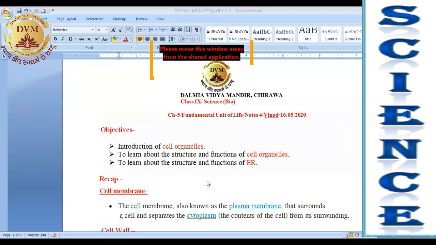It is the outer covering of the cell and present in all the cells, which separates the cytoplasm from its surrounding. Means it makes the boundary of a cell. We have discussed about its composition, how it is made up of, right? Again, I am not going into the detail.